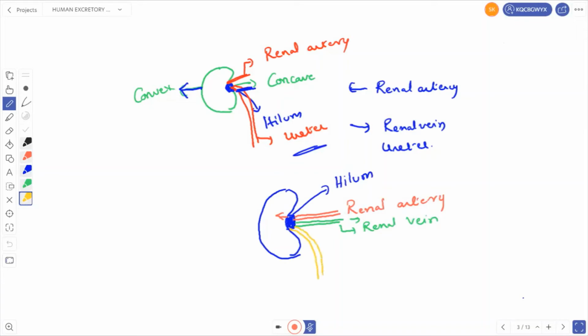So what are the structures that pass through the hilum? Renal vein, renal artery, and ureter. So the outer surface of the kidney is convex and the inner surface is concave. The concavity consists of a notch called the hilum. Through the hilum, the renal artery, renal vein, and ureter are passing.